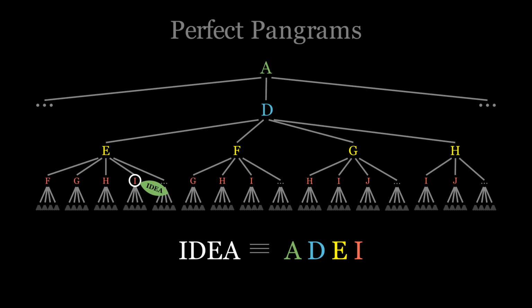Note that just because there is a word leaf at this point doesn't mean that there can't be more branches connected from here. In this case, there would be at least one more branch below this with S, where we would find a leaf labeled ideas. We would also have passed a leaf on the way down for the word add, since that is made from the alphabetically early letters in idea.